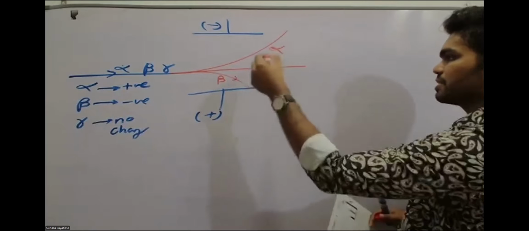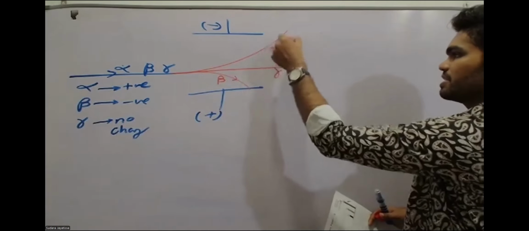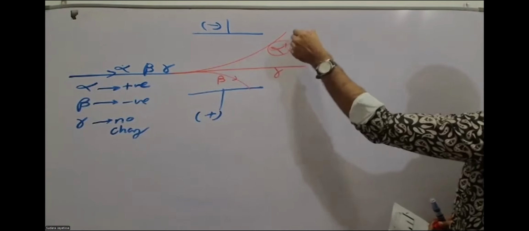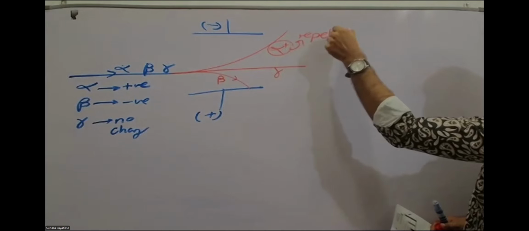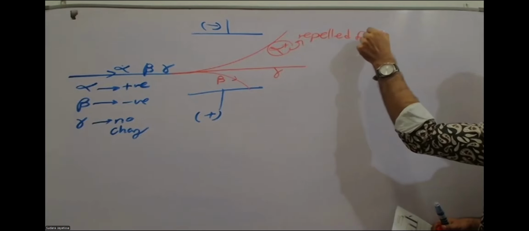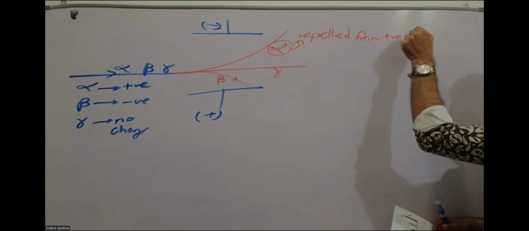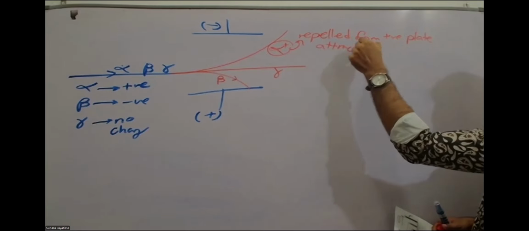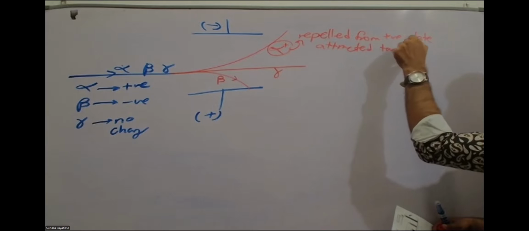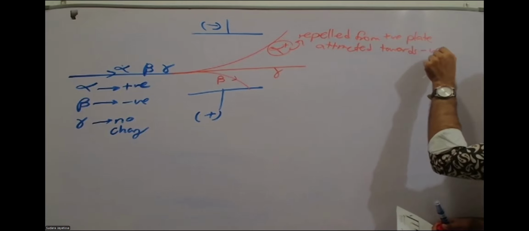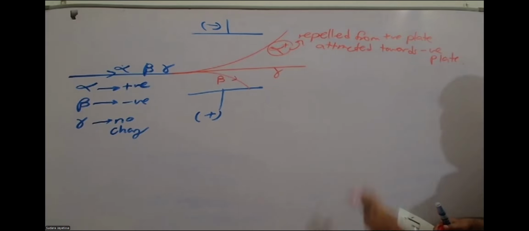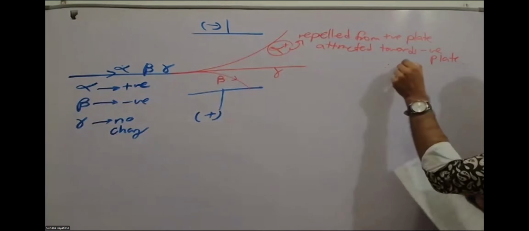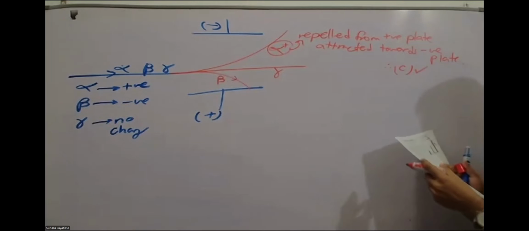Because alpha is positively charged now, therefore you can write it is repelled from the positive plate and attracted towards the negative plate. You can write like that. So therefore, you can say statement C is correct.